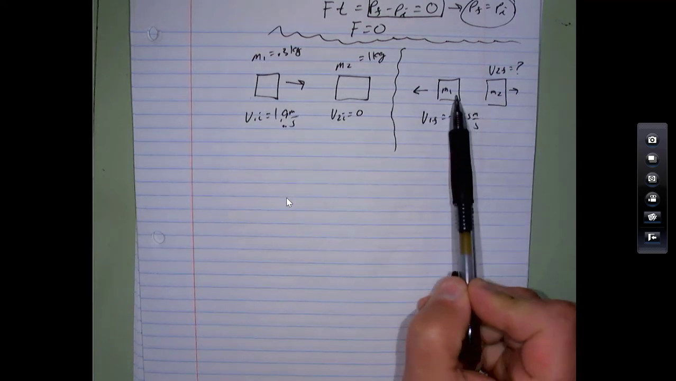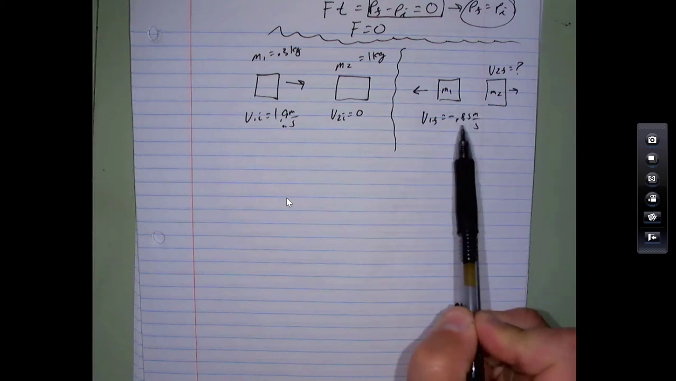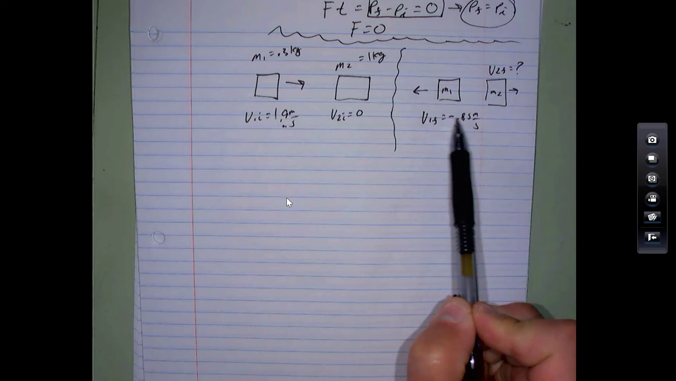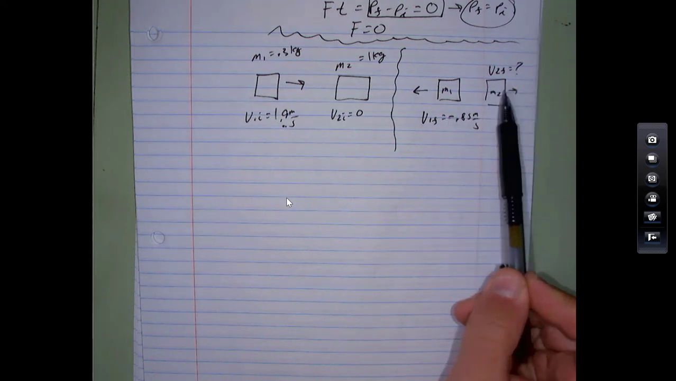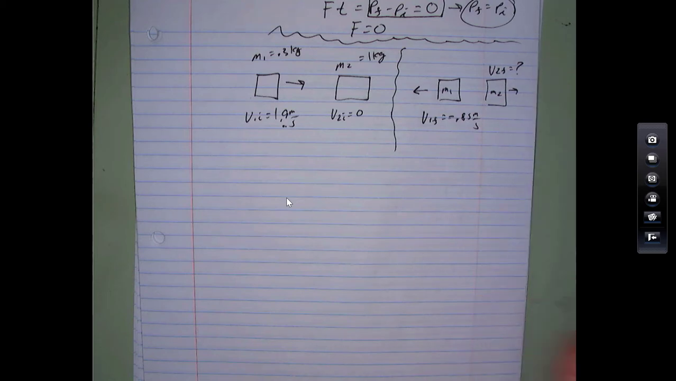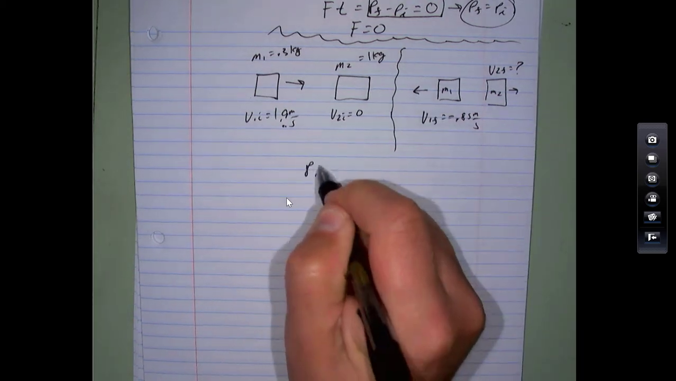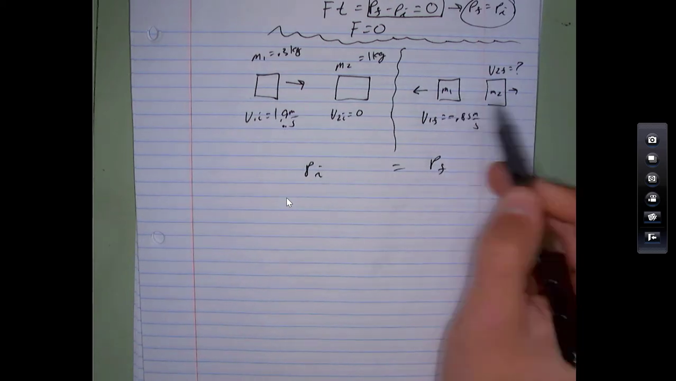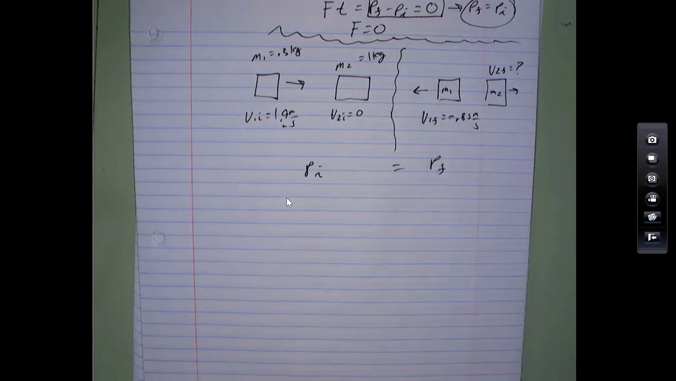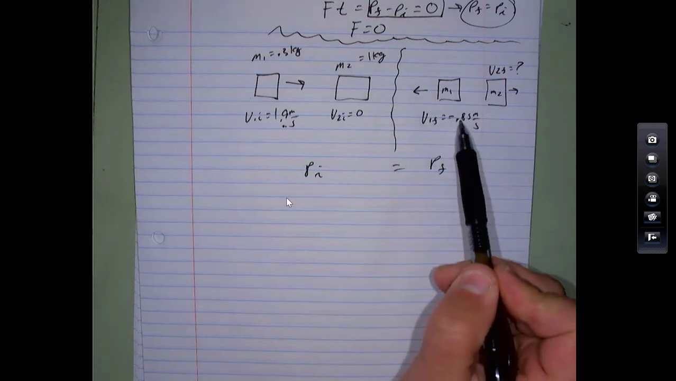Initial velocity of the smaller cart, 1.9 meters per second. Here's the mass. It hits a stationary cart, so this is the initial situation. After the collision, mass 1 recoils to the left at 0.85 meters per second. So it's going the other direction. You've got to put the negative sign there. We want to know how fast this one's moving to the right.